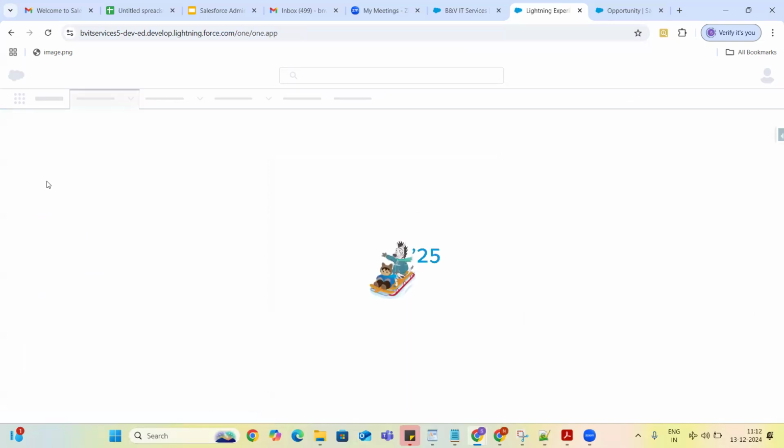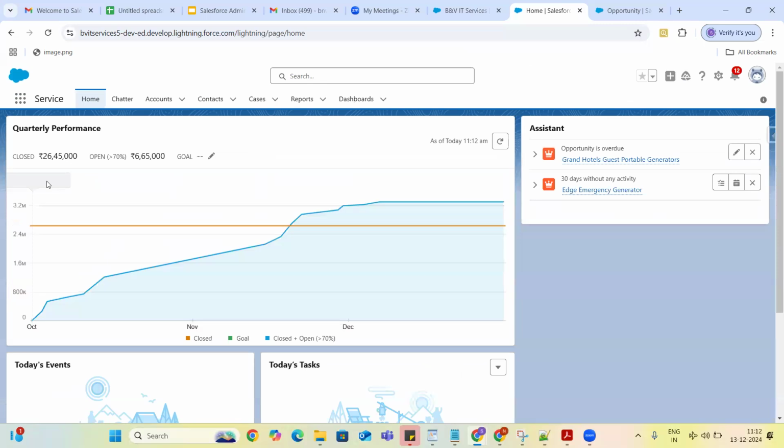On all these 3 applications, you can just note down the object names which are available and make sure that, for example, in the service application, you have accounts, right? Then you should not capture that accounts object in our other 2 applications. Like that, you just need to capture 5 objects on each application. Is the assignment clear? Or any questions?